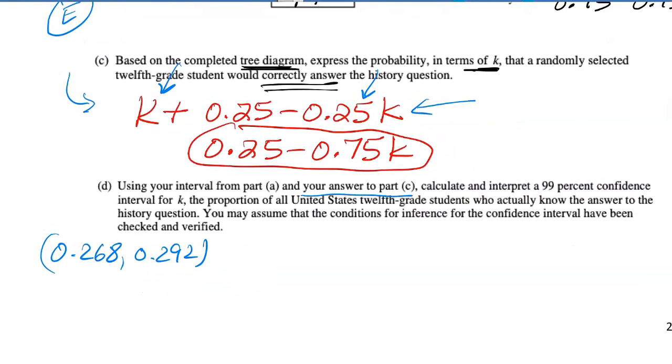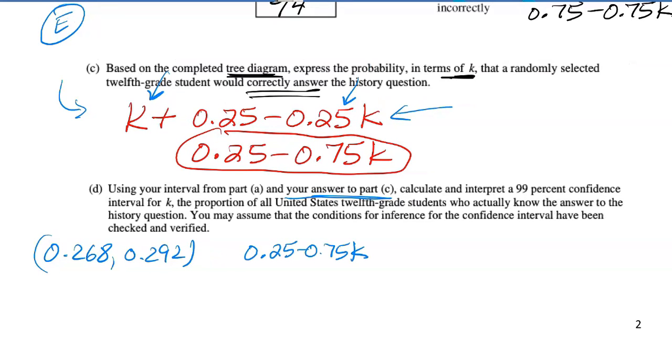And your answer in part C. Oh, my answer in part C is this guy. And interpret a 99% confidence interval for k, the proportion who actually know the answer. You may assume conditions are met. Thank you. So this is a great example. On investigative tasks, you will often be asked to use your previous answers. So I've listed them so I remember to use them.